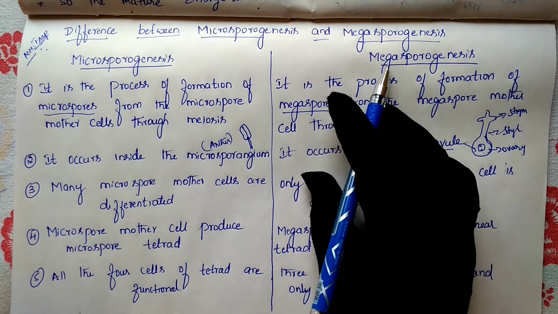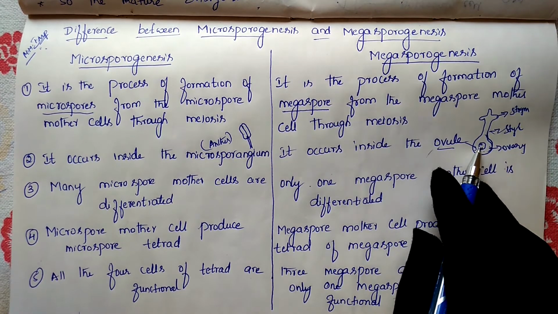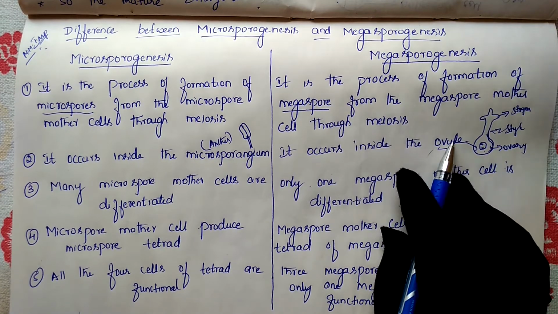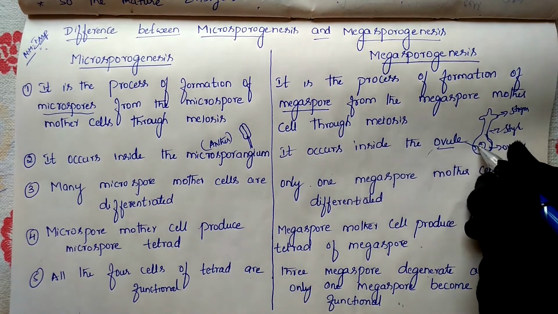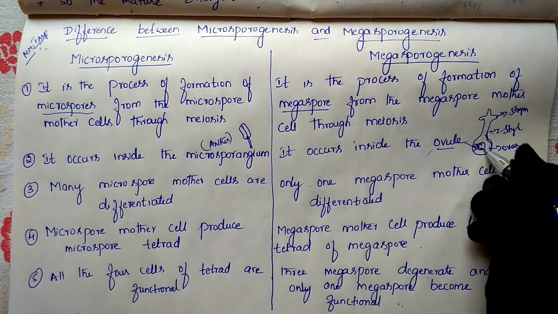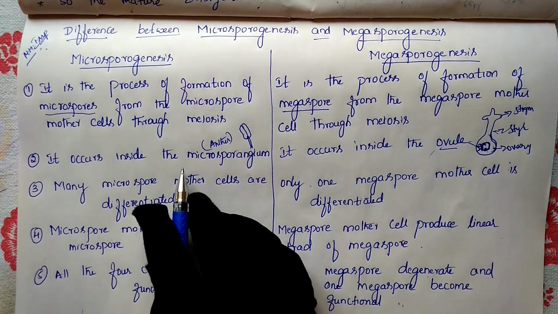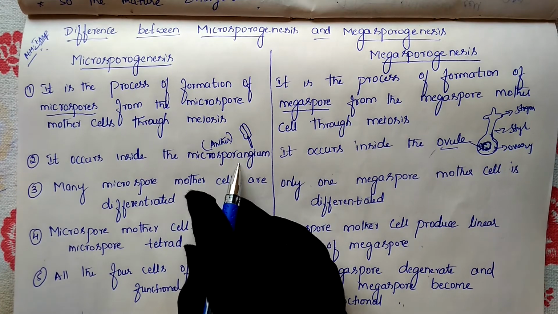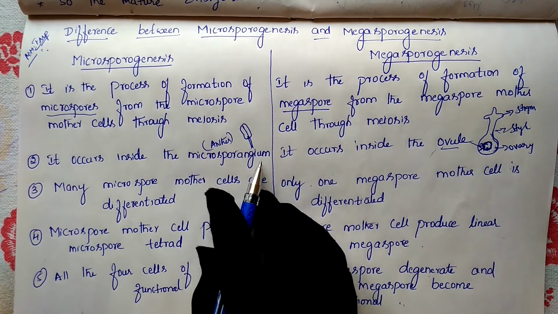Megasporogenesis takes place inside the ovule. This structure which is present, we call it the ovule. Microsporogenesis takes place inside the microsporangium.